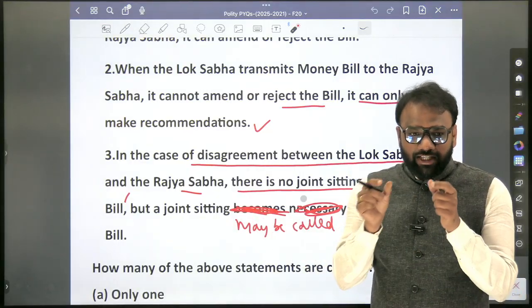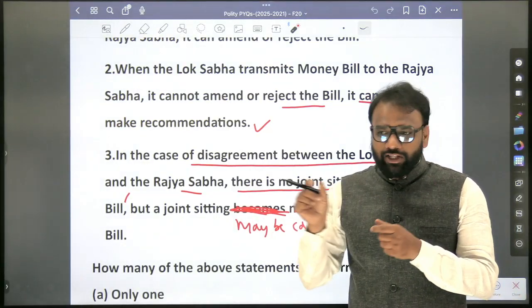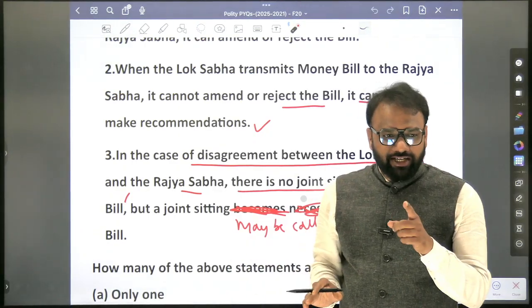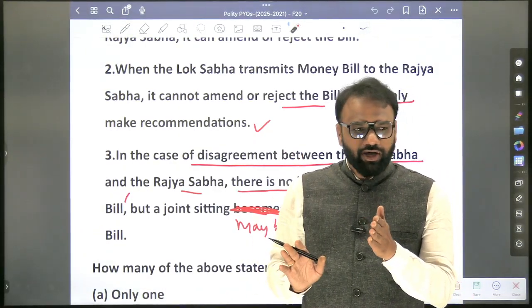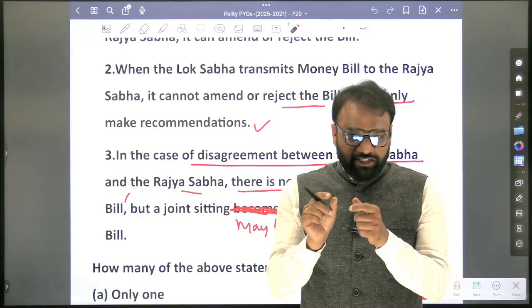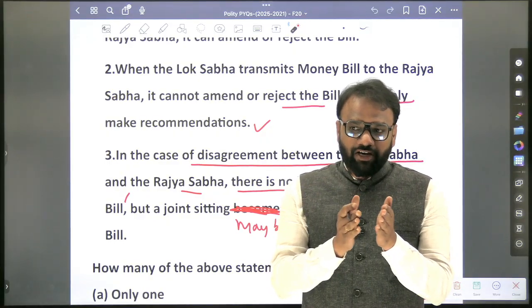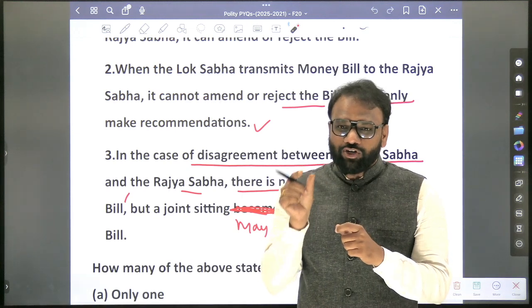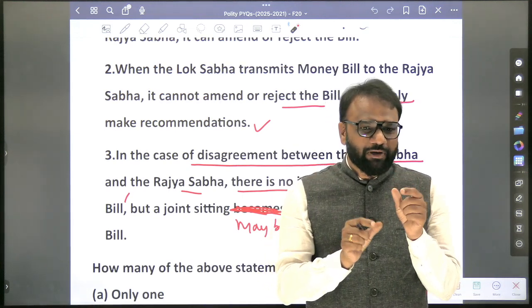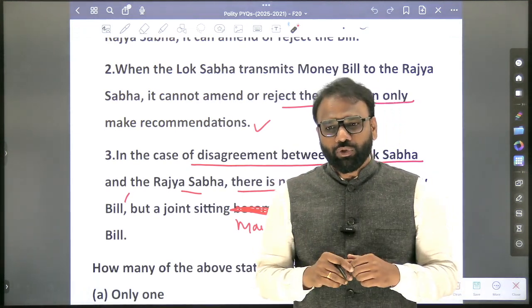They have extracted the common features of finance bill 1 and 2 and they have framed the question. So the joint sitting provision exists for both finance bill 1 as well as finance bill 2. There are some features which are different for finance bill 1 and finance bill 2. They are not focused on them. They are focused on points which are common to both finance bill 1 as well as finance bill 2.